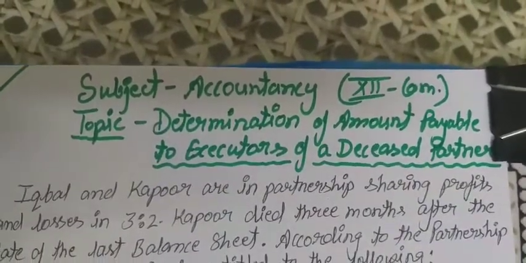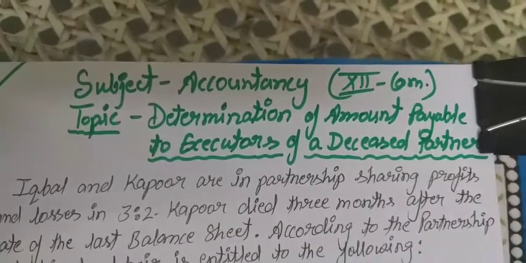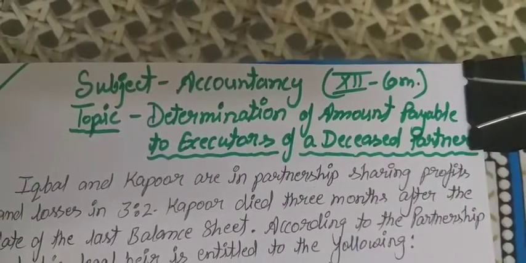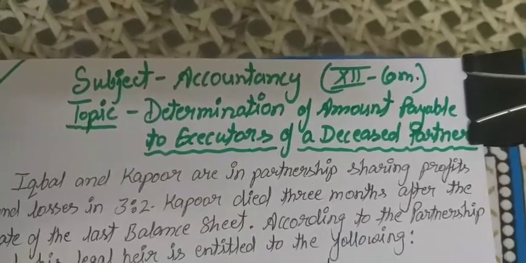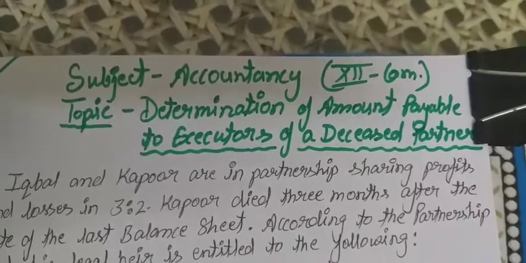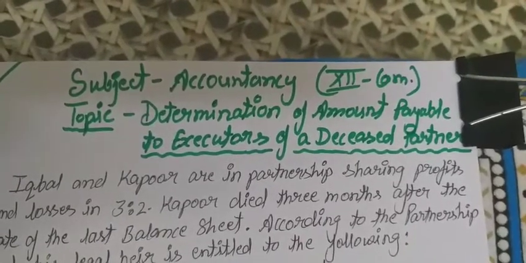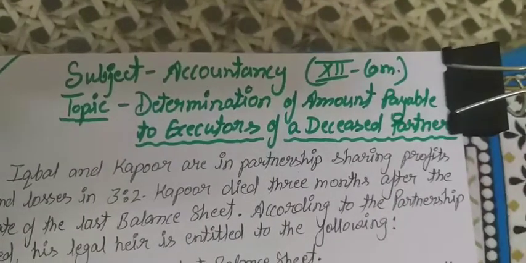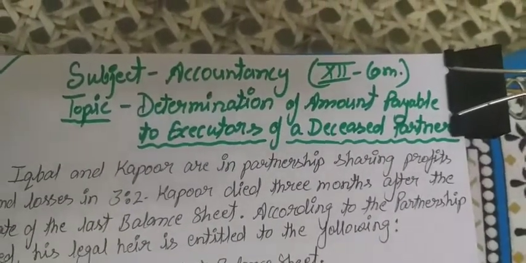When the partnership deed is there among the partners, at that time they decide what agreements there are between the partners related to the amount they will receive from the firm in different situations.